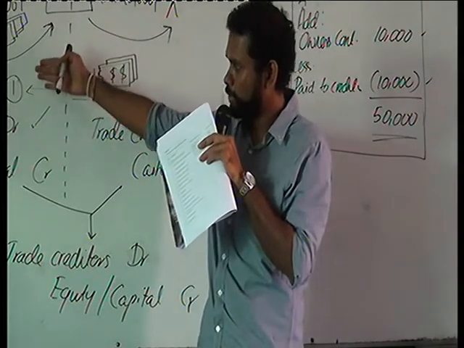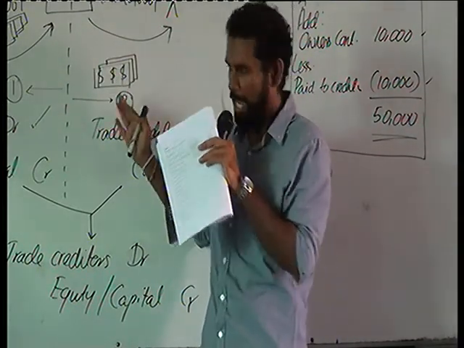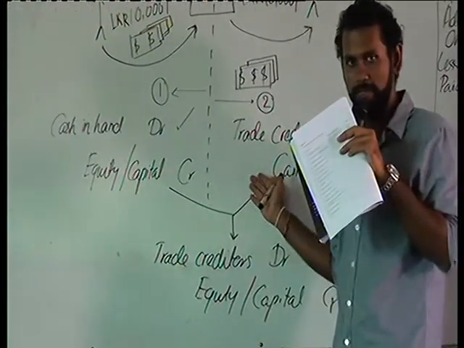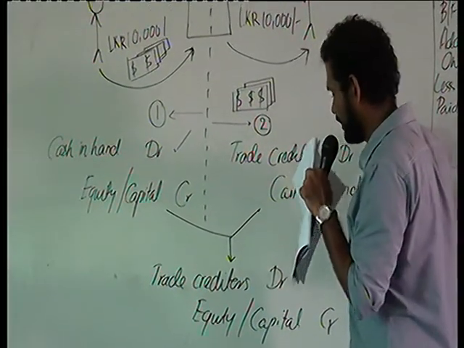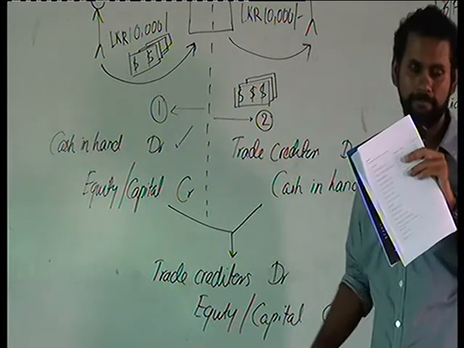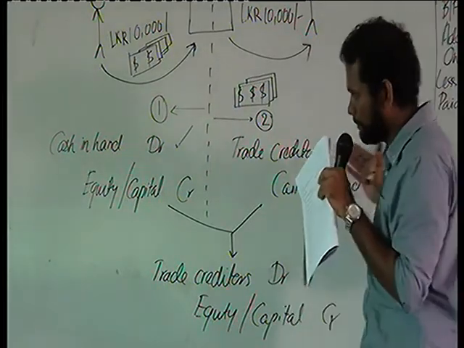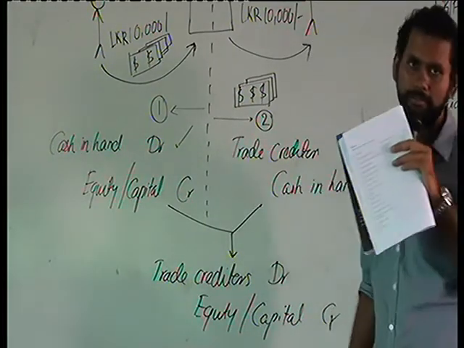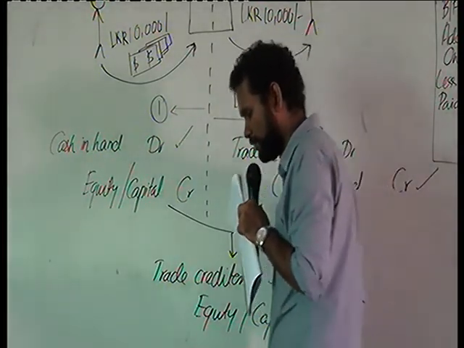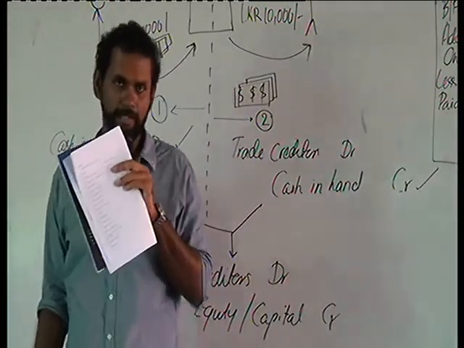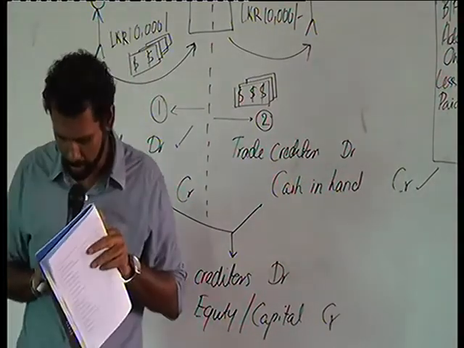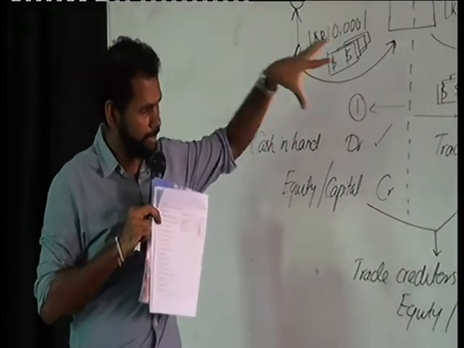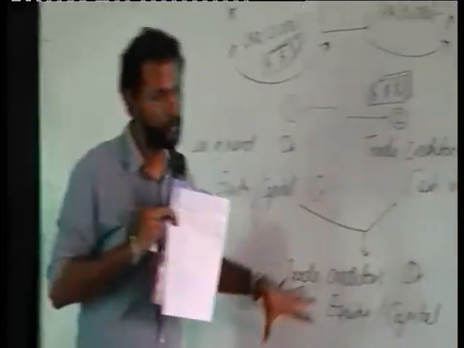One person might treat this as two different transactions: cash in hand debit 10,000 and equity credit 10,000, and at the same time pass another entry, trade creditors debit 10,000 and cash in hand credit 10,000. Another person, by combining these two transactions, might say trade creditors debit 10,000, equity credit 10,000. So there is an alternative method of recording the transaction. Keep in mind, these alternative methods of recording the transactions are also acceptable, right? You can see that this is an alternative method to record these two transactions.